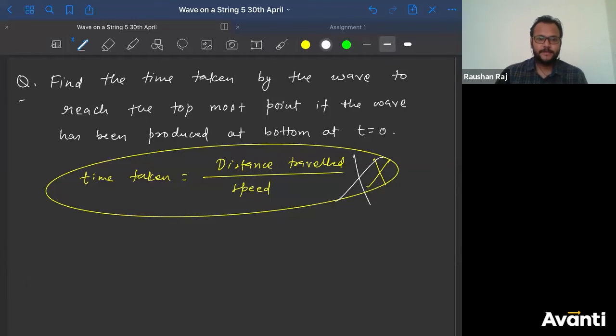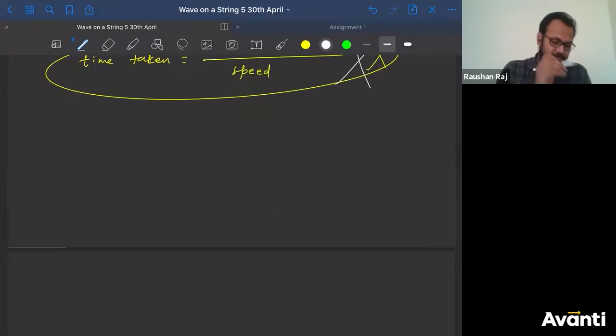Yes, Prashant, you have to use calculus. Yeah, you have to use calculus. You will have to integrate. See, when velocity is not constant, what do we have to do? You have to consider a region where velocity is constant, so we will take dx. Okay, let me solve this for you. Let's go.